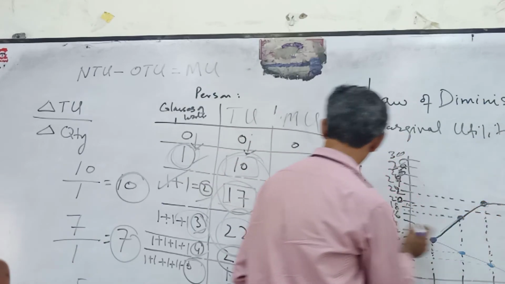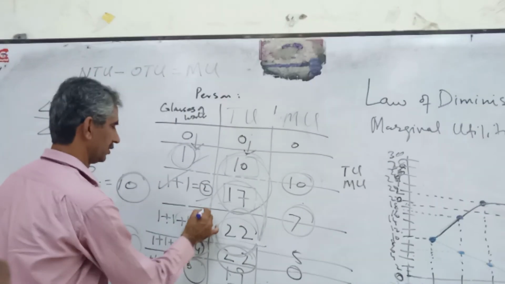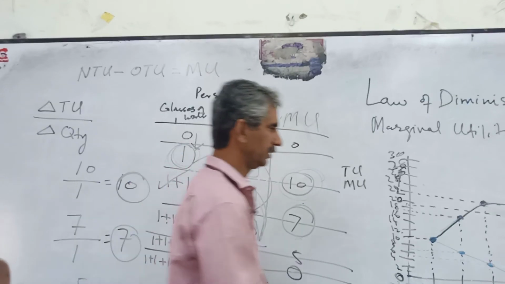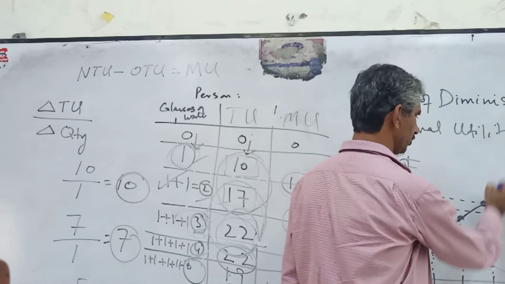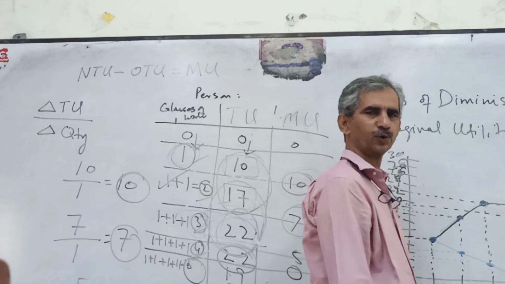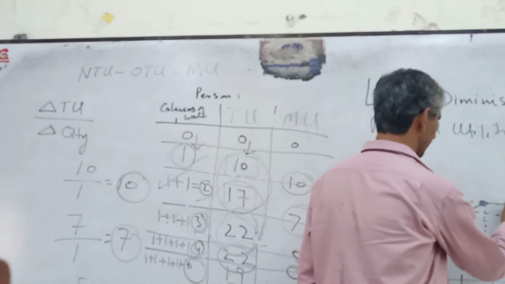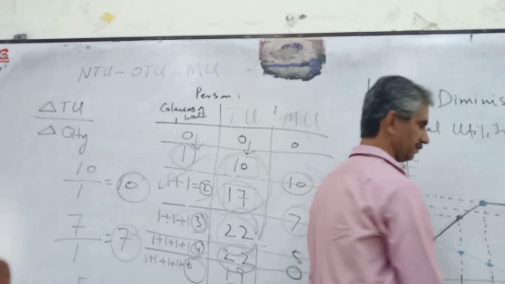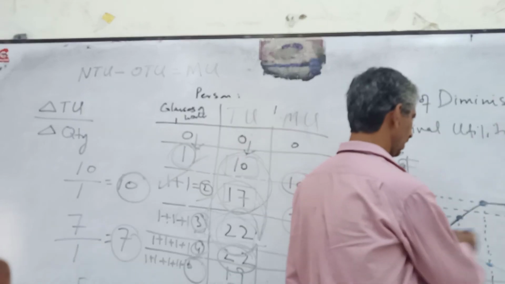Up to this point, up to the third glass of water, the total utility line is rising. The consumption of the fourth glass is giving no additional satisfaction, that's why there is no increase. Both are giving the same.